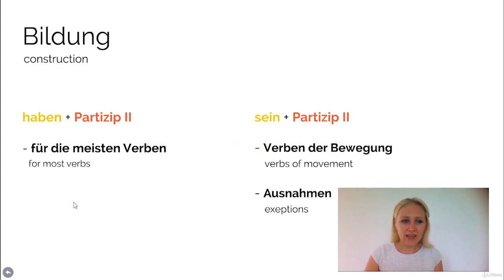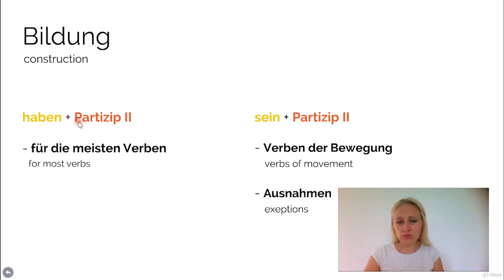Then let's have a look at how we construct the German perfect tense. For that you need the verb haben, and then you also need the Partizip zwei. The Partizip zwei is a special form of a verb, and it does not change. Once you have constructed the Partizip zwei, or participle two in English, it stays like that. You don't conjugate it anymore.